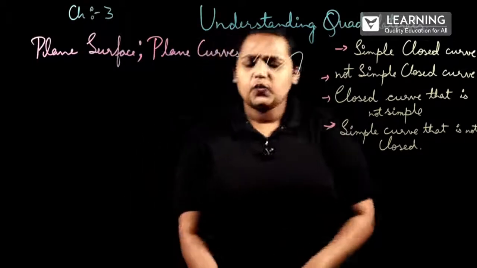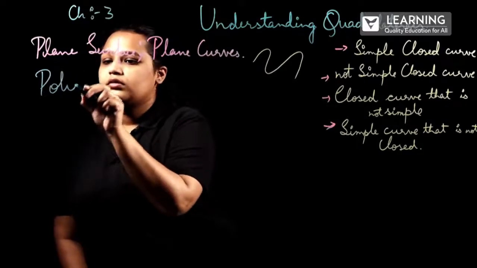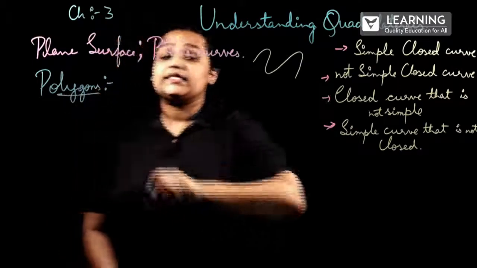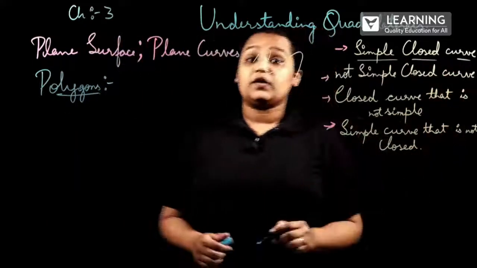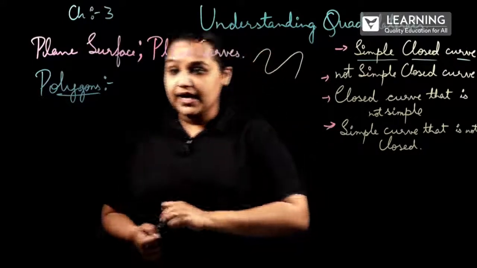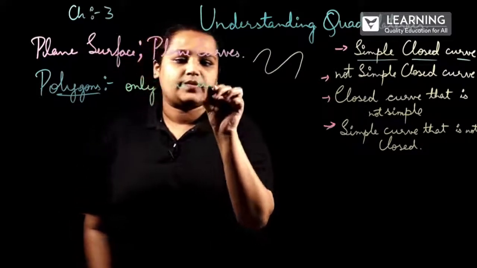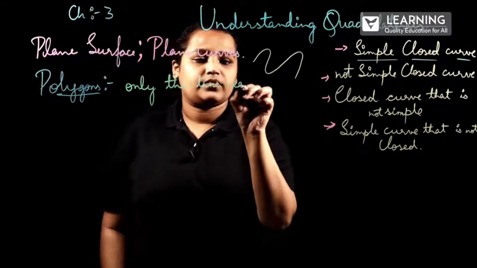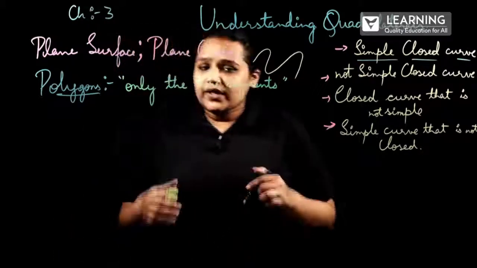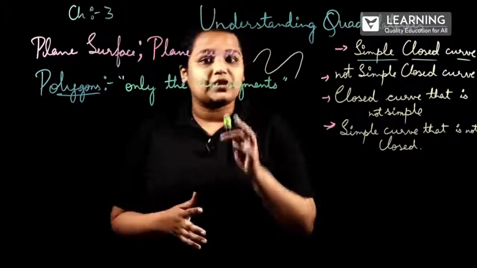Now, what are polygons? Polygons are a simple closed curve which is made up of only line segments. We have to mention that only line segments. In polygons, we have classification based on the number of sides.